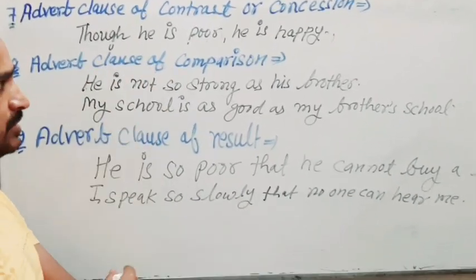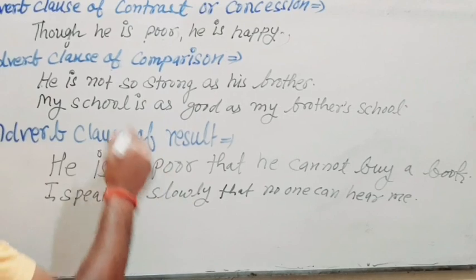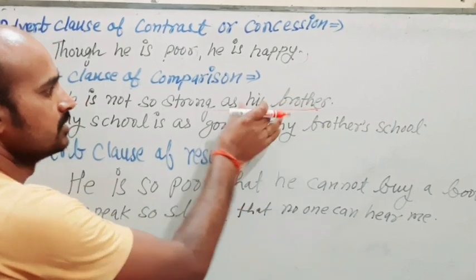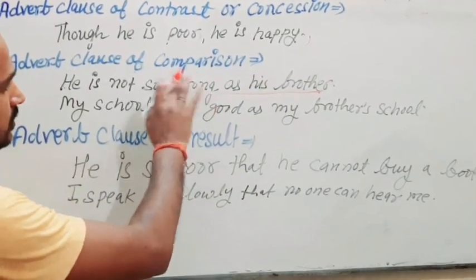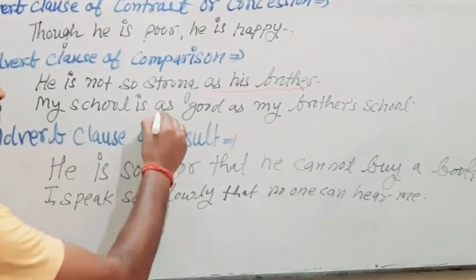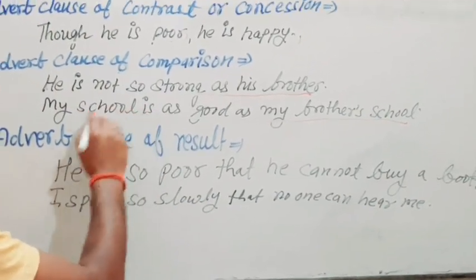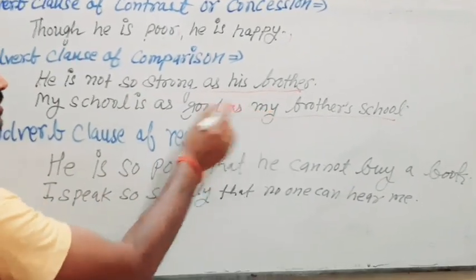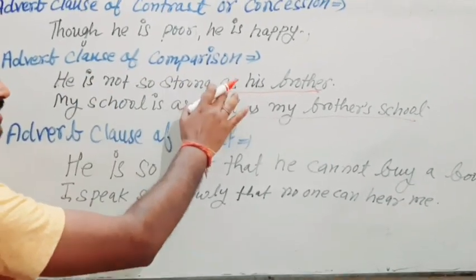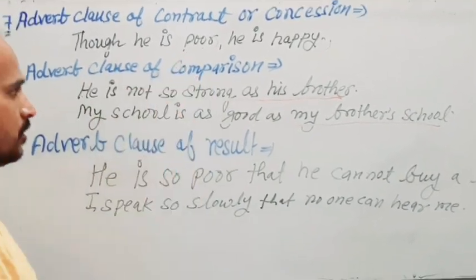Adverb clause of comparison. For comparing we use an adverb clause, like, he is not so strong as his brother. "So strong as his brother" is a clause here. And now, my school is as good as my brother's school. So "as good as my brother's school", my school is. Okay. So now we have this clause to define this verb. Here we are going to define this verb. That's why it is an adverb clause, and we are comparing here. That's why it is an adverb clause of comparison.